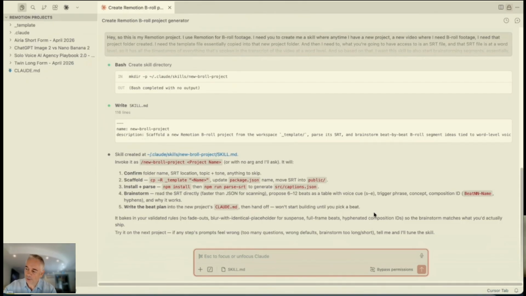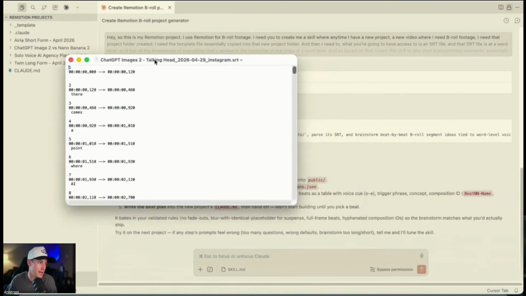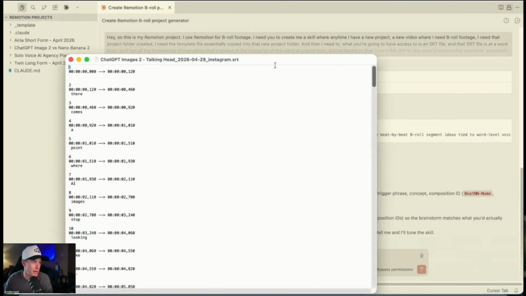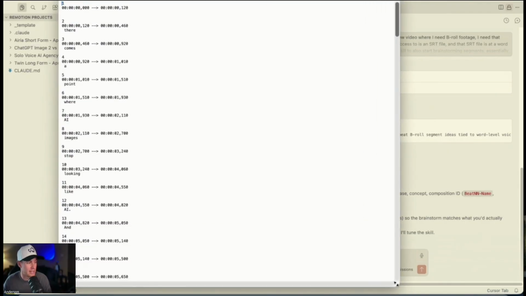Okay, so that's cool. So yeah, for people that are not familiar with SRT files and beats, can you just describe to me what those two terms mean? Yeah, let me just open up really quick and that'll be even better. So let me open it up in a text editor. So this is essentially what an SRT file would look like. Again, .srt is the extension, and it's essentially the transcript. It's every spoken word of my video broken down into the word and the timestamp, like the duration.